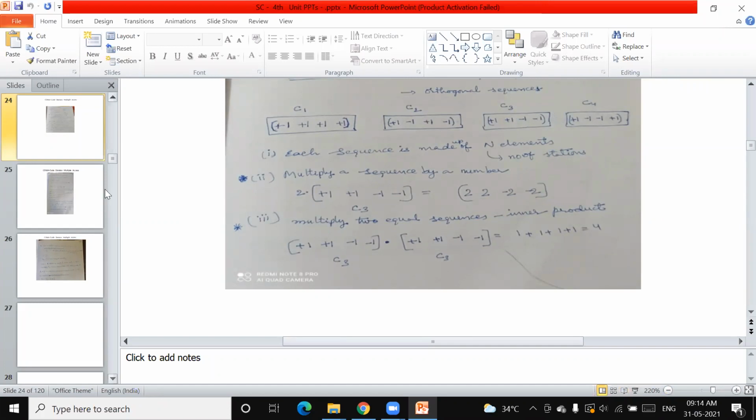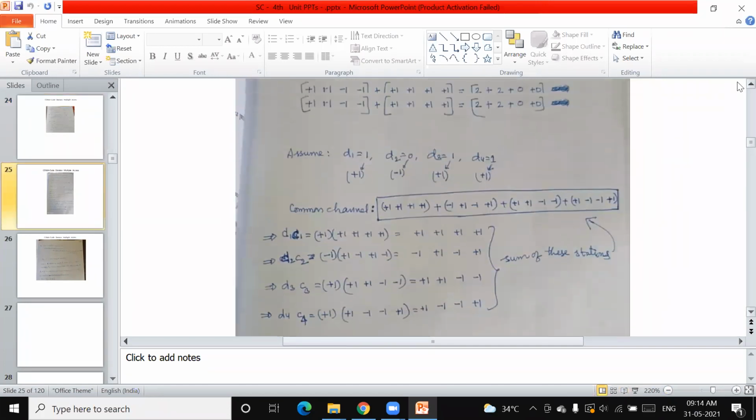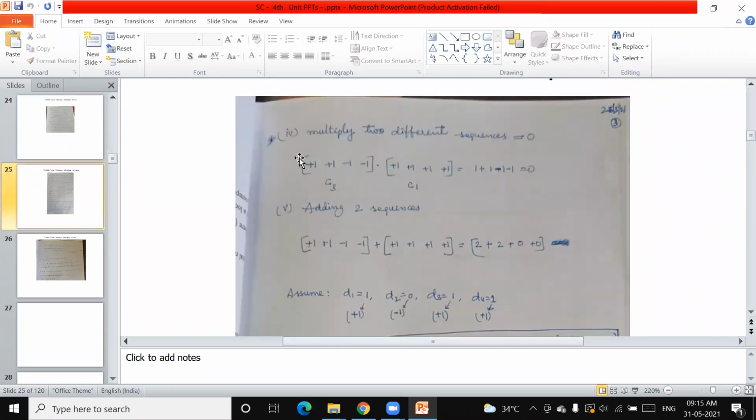And let us go to the next slide, where you are going to see the different properties. That is the 3 properties we have seen in the earlier slide. Now it is the 4th one, multiplying the 2 different sequences. That is nothing but C3 and C1.